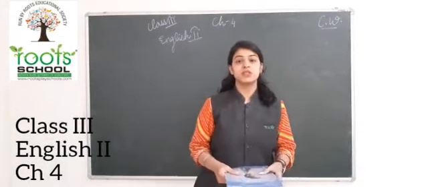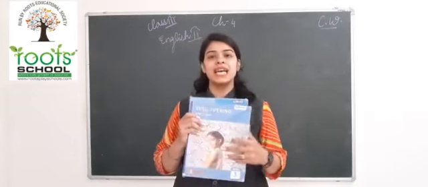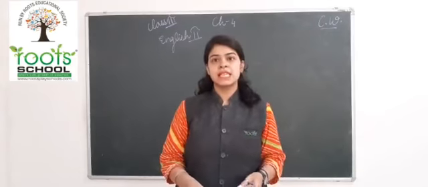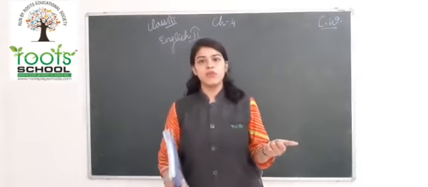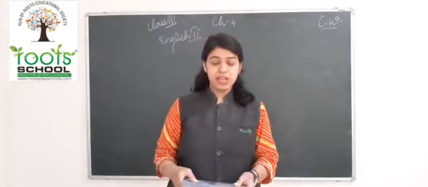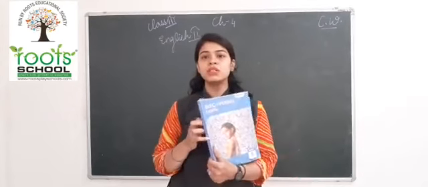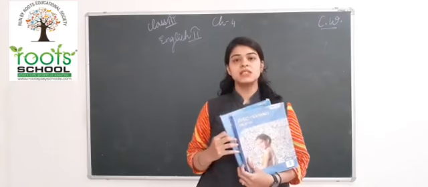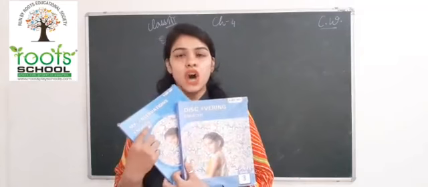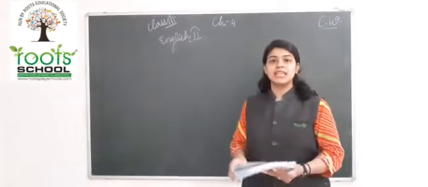And today you will be doing the exercises in the Discovering book as well as my observation book. Okay, so some of the exercises you must have done after seeing the video, and there was some homework also in those exercises. So we'll discuss that also, and we'll complete the remaining exercises in both our books. So children, before we start the studies, kindly have both the books, the English Discovering book as well as the observation book. Okay, so we'll be doing chapter number 4, that was adjectives.